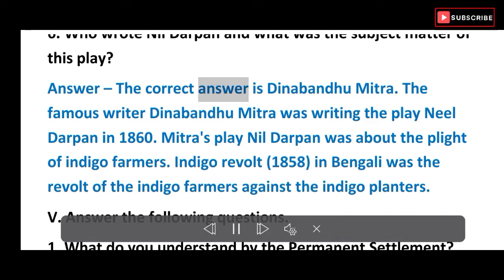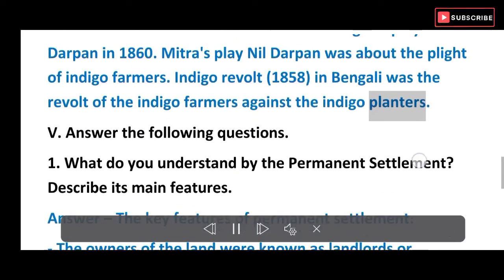Answer. The correct answer is Dinabandhu Mitra. The famous writer Dinabandhu Mitra wrote the play Neel Darpan in 1860. Mitra's play Neel Darpan was about the plight of indigo farmers. The Indigo Revolt of 1858 in Bengal was the revolt of the indigo farmers against the indigo planters.